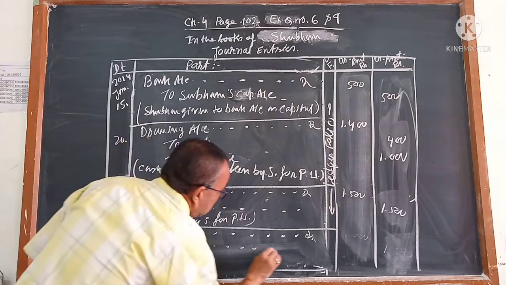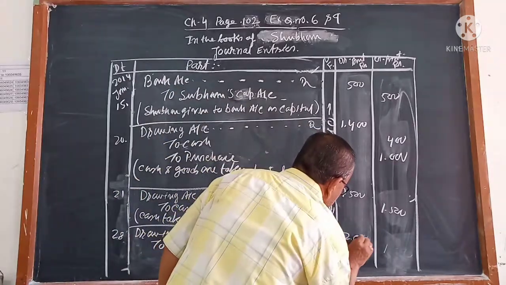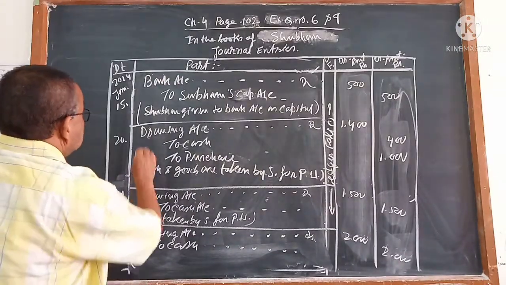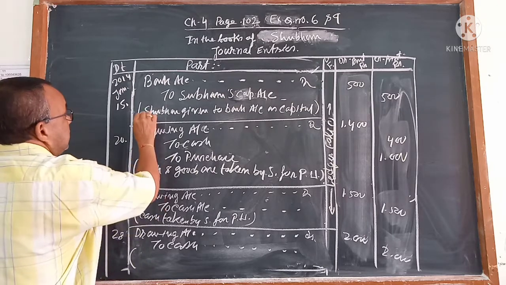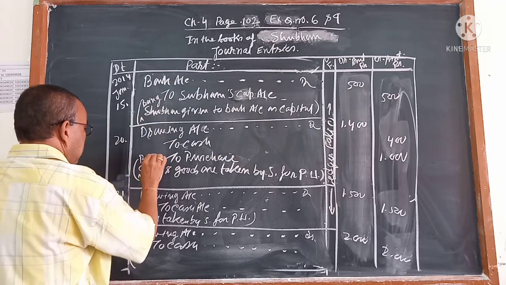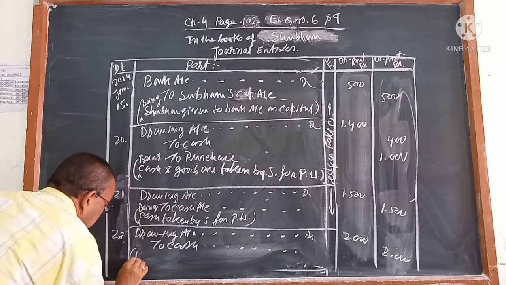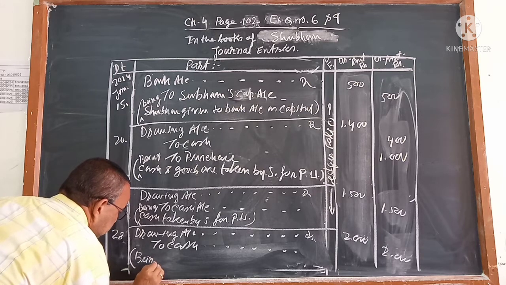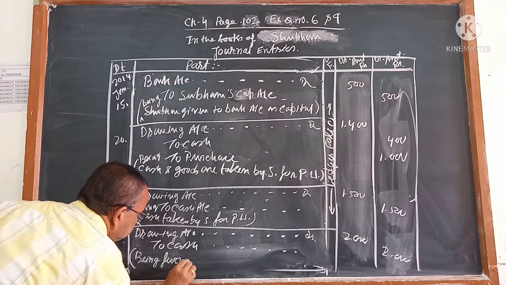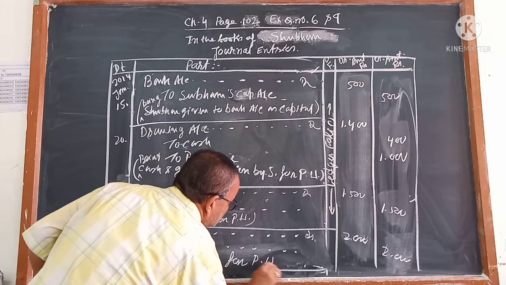Don't write furniture, because this furniture is purchased for rupees 2000 for personal use. You write here, being furniture purchased for personal use. Show me the places where I have forgotten to write being. Write being here.